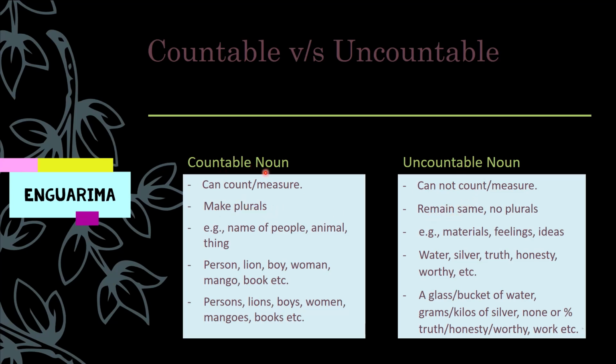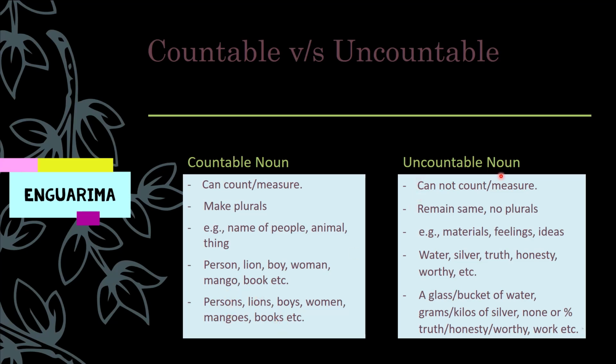Countable noun has examples like names of people, animal or thing. Like person will be persons, lion will be lions, boy will be boys, woman will be women, mango will be mangoes, book will be books.